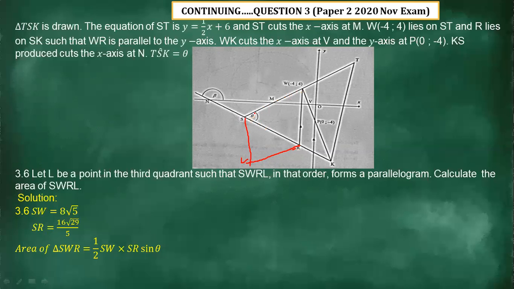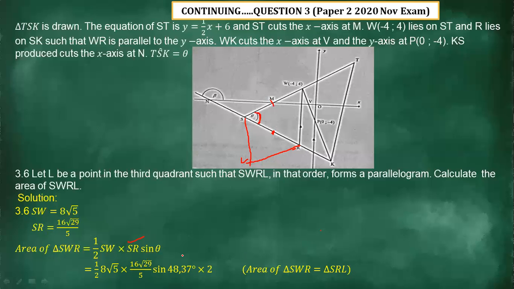All right. Now we can see that we have calculated this angle here, and then we have just determined the distance of these two lines. All right. Meaning we are now allowed to apply the area rule because we now have two sides and one angle which is between those two sides. All right. Then that's why we have used this formula here. Area of triangle SWR, which is half equals SW multiplied by SR sine theta. Then remember we have sine theta there. We have sine theta which was for